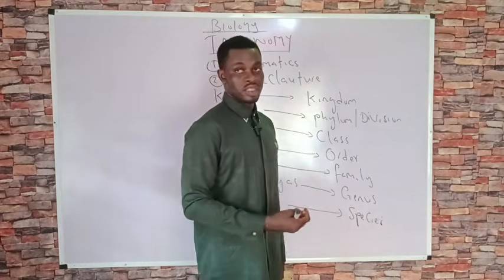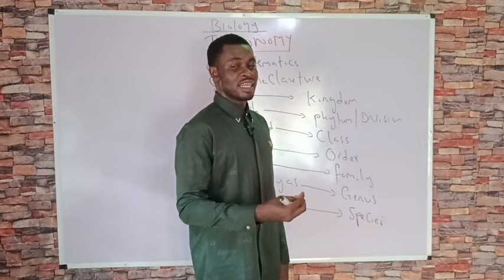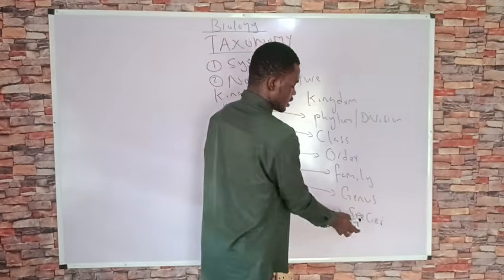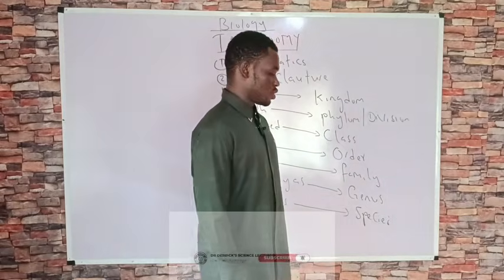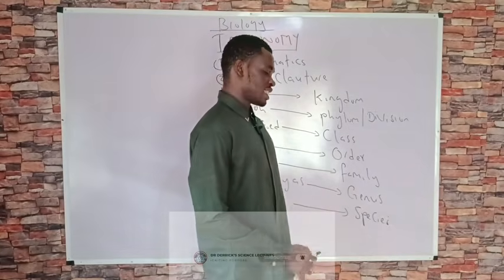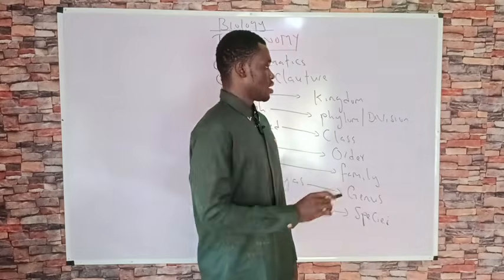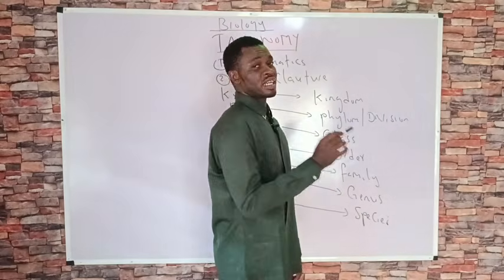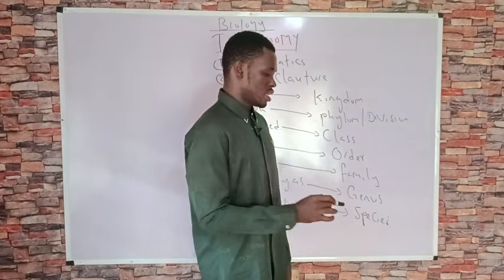Very simple. So kingdom is the largest hierarchy of classification. It is the most inclusive. It contains a lot of organisms that may not be very related to each other. On the other hand, species is the smallest unit of classification. It contains the smallest amount of organisms. So therefore, we say that species is least inclusive. But please take note of that word. Kingdom, we said, is most inclusive because it contains an abundant amount and variety of organisms.